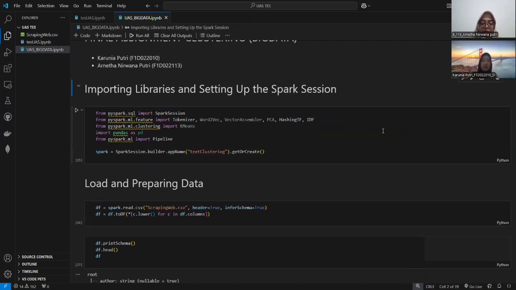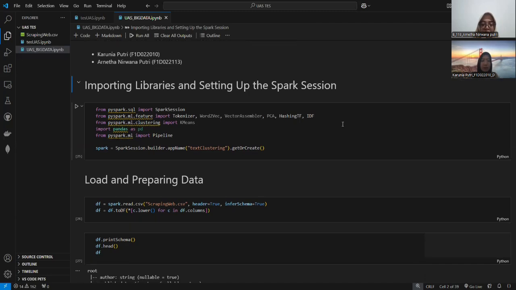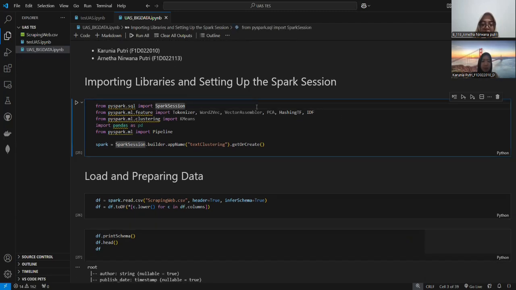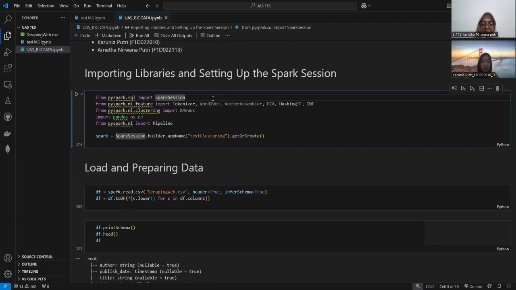First, the things that we do here are importing libraries and setting up the Spark session. Here we import the necessary libraries that we need. The SparkSession library is the entry point to run the PySpark application. And then this Tokenizer is to split text into individual words or tokens.